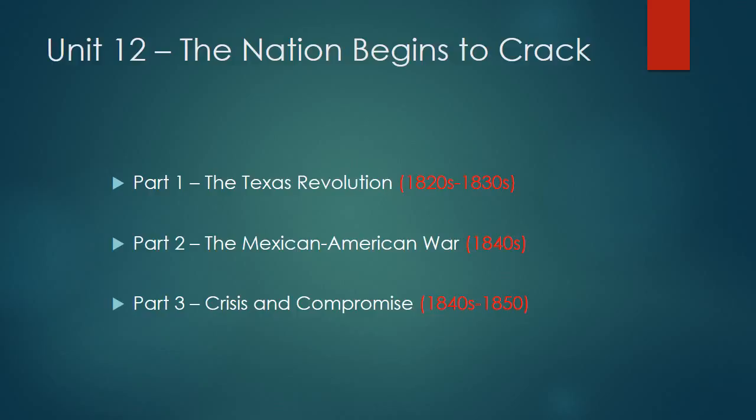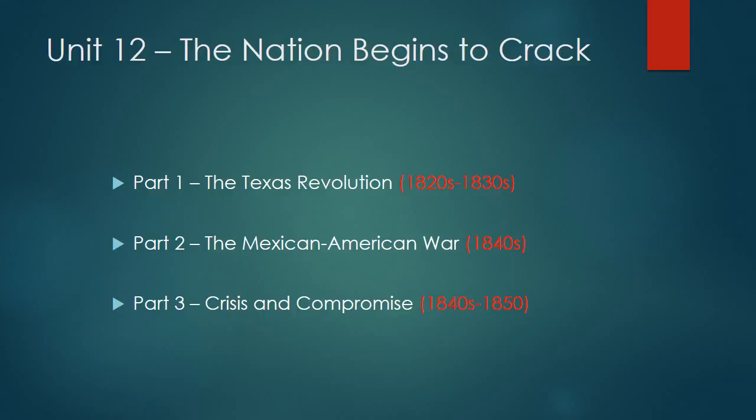Then in part two, we talked about the Mexican-American War. We talked about the origins of the war itself, but more important, what we focused on was how that war, once again, brought up the question of slavery's expansion into the territories. And that was a result of all the territory that we gained as a result of that war. Well, now in part three, we're going to talk about the crisis that it created here in the 1840s.